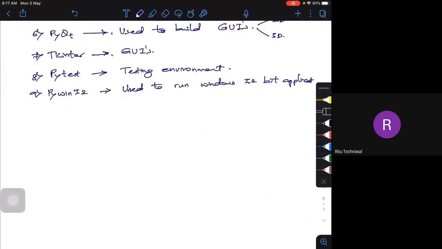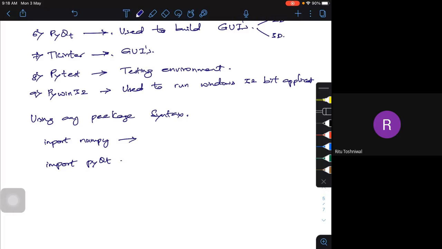So using any package, the syntax is the same thing: import NumPy. Import, okay, PyQt. So I'm going to import it if I want to use it. I have to import because it is in the directory or library. It's a library. I have to import it in your Python code, then I have to start using it.